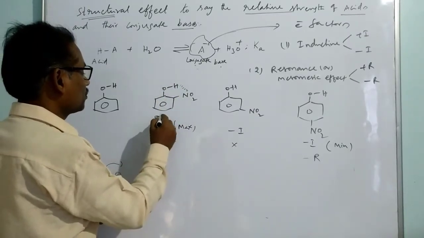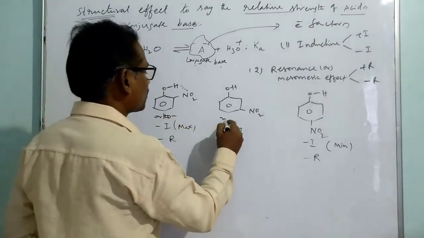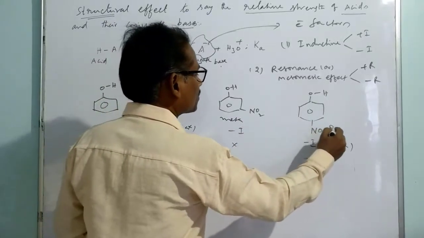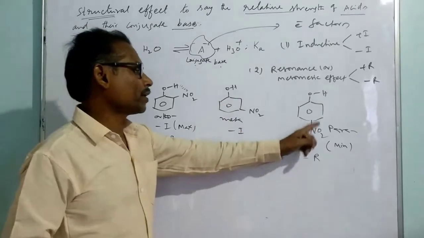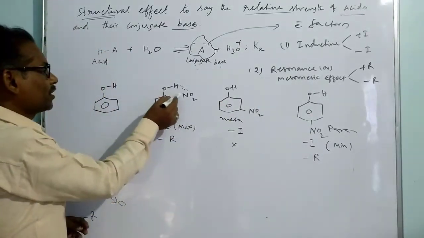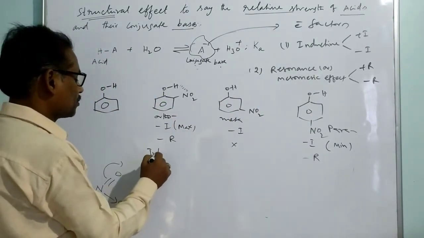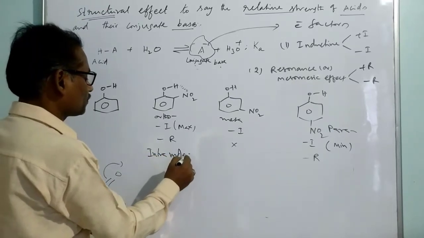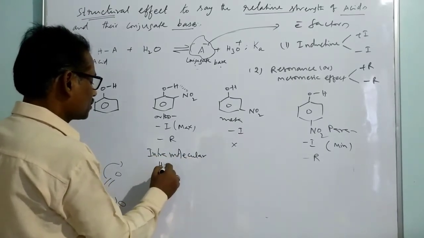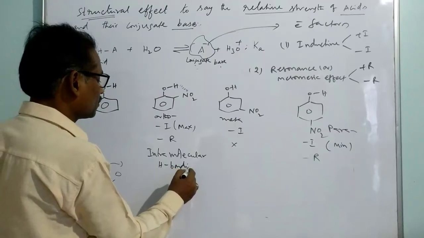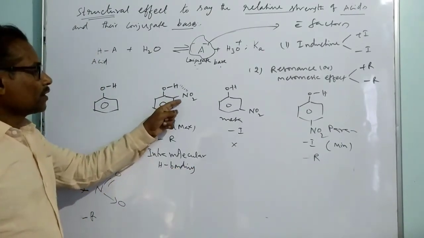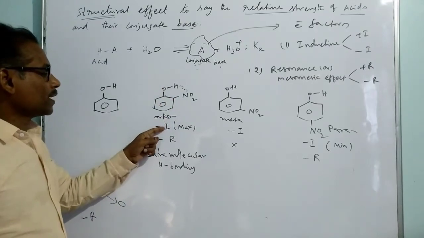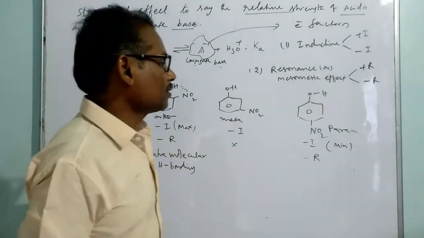It is an ortho compound. It is a meta substituted compound. It is a para substituted compound. Ortho nitrophenol, meta nitrophenol, para nitrophenol. Here the groups are very near, that means there is hydrogen bonding, intramolecular hydrogen bonding. So because of intramolecular hydrogen bonding, even though the minus effect is maximum for ortho, it being very near to OH, the minus effect is maximum in ortho compared to para.